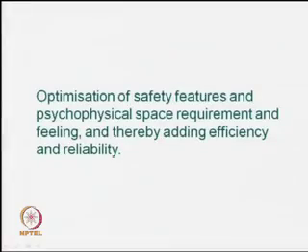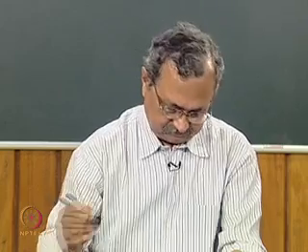The optimization of safety features and psychophysical space requirement and feeling, and thereby adding efficiency and reliability, this is the most important. Now, in this session we will discuss some of the issues that is very relevant to design practice.